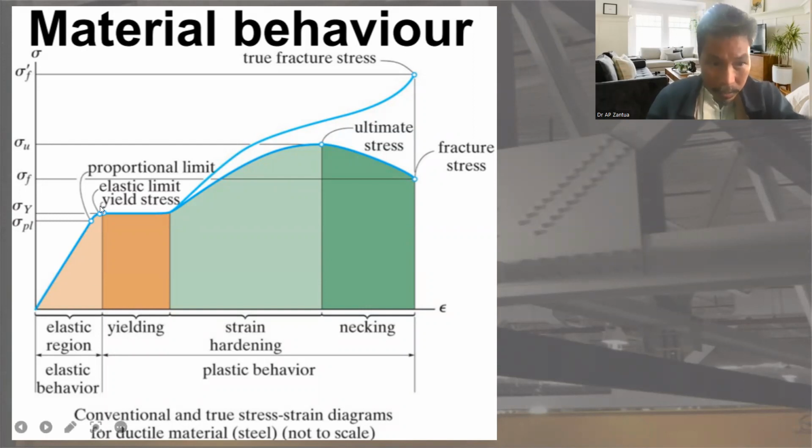What is the next point? The next point is U, which means ultimate stress. And finally, point F, fracture, or rather point R, fracture.